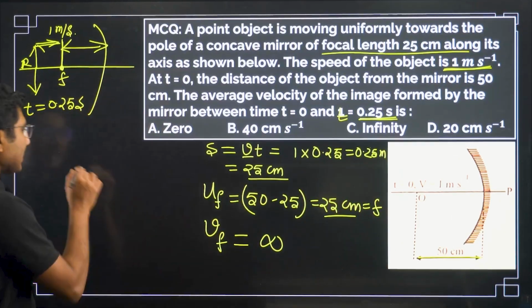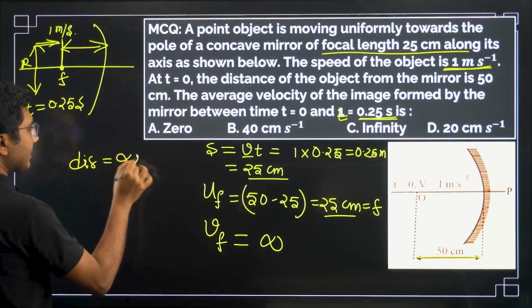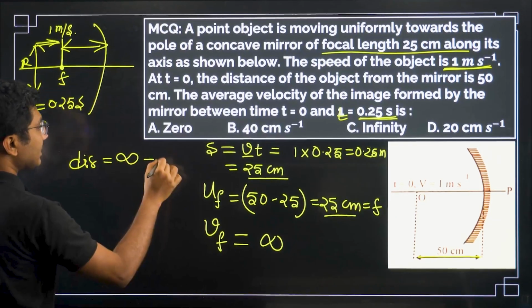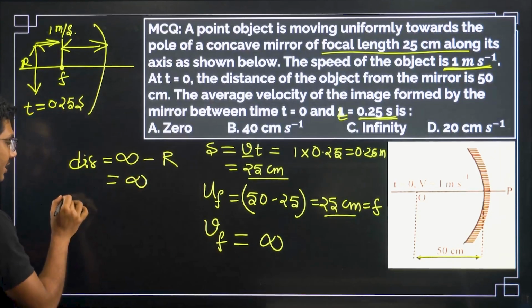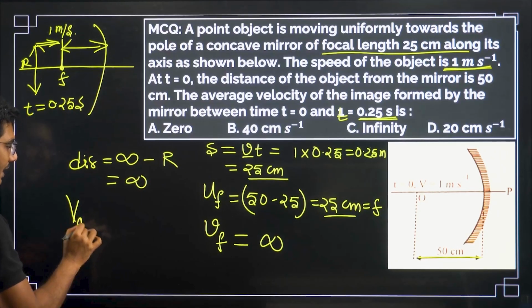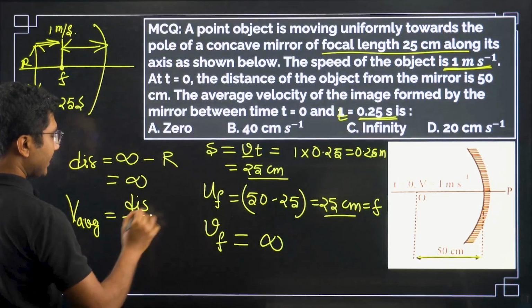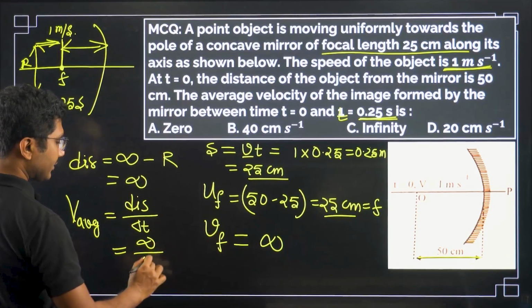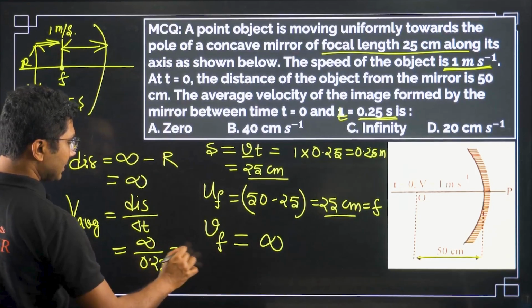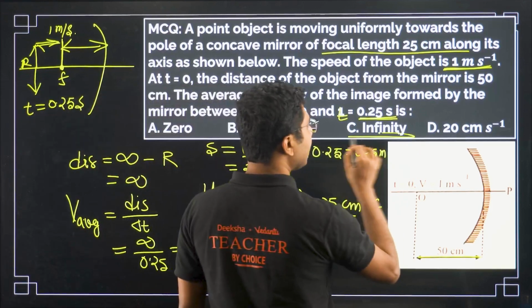So what is the displacement of the image? Final distance minus initial distance, which is exactly infinity. So what is the average speed? Average speed v avg is displacement divided by time interval. Displacement is infinity, time interval is 0.25, so that is infinity. So the speed of the image will be infinite.